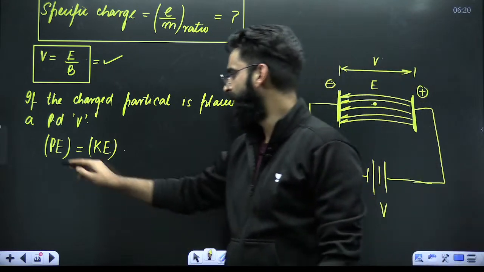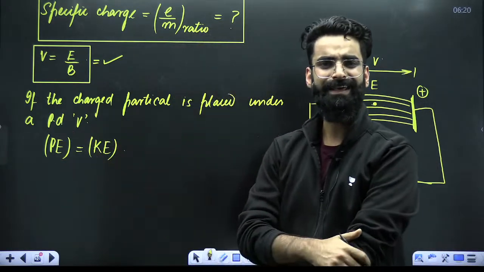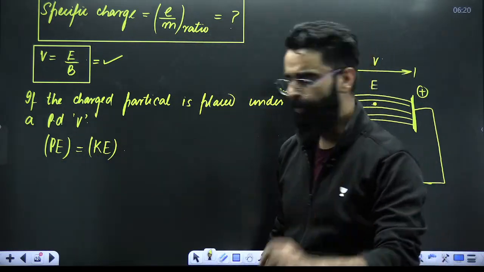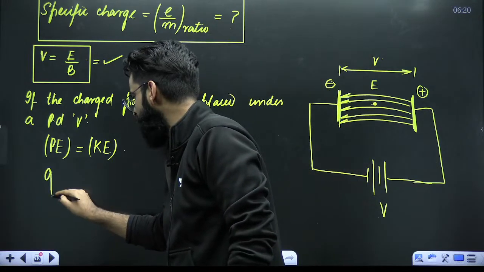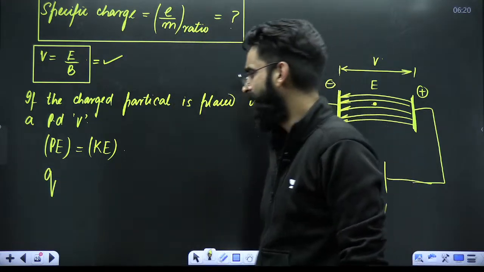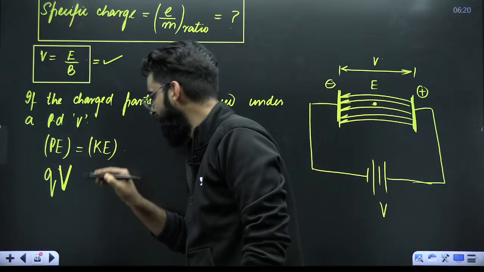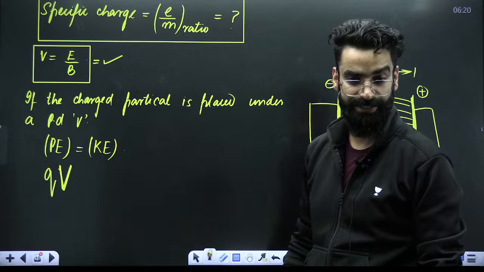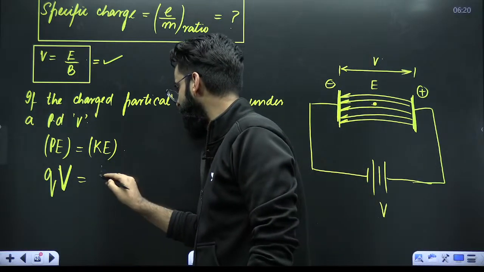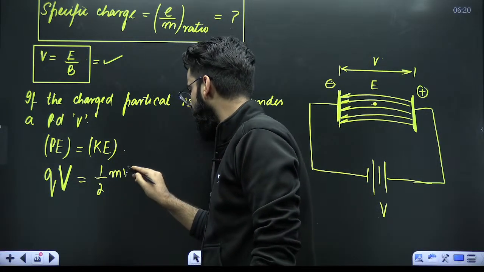Perfect. What is potential energy exactly equal to? Potential energy is equal to the charge on the electron multiplied by the potential difference between the plates, Q multiplied by V. Kinetic energy is half m v square.